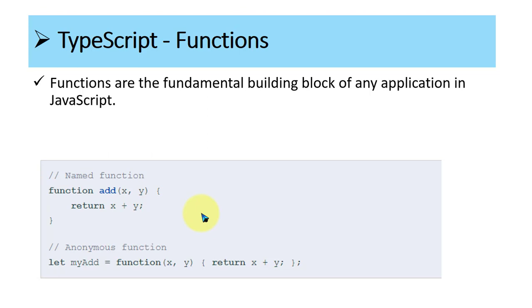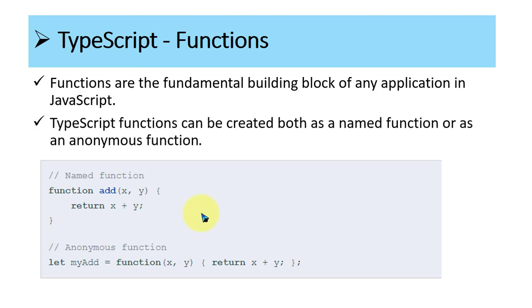Function is important. So what is a function? Functions are the fundamental building block of any application in JavaScript. So there you go with the function keyword, the name of the function, and the parameter list x comma y, and here you have to perform the operation. This is a named function because a name is assigned, and you can call this function a number of times. This is the basic use of a function.